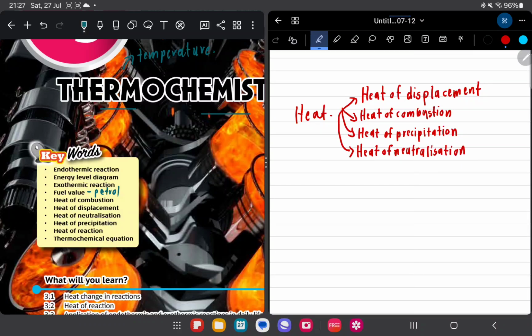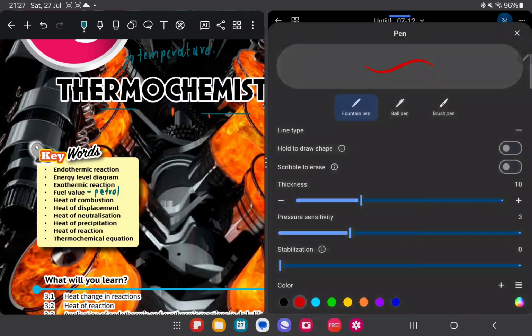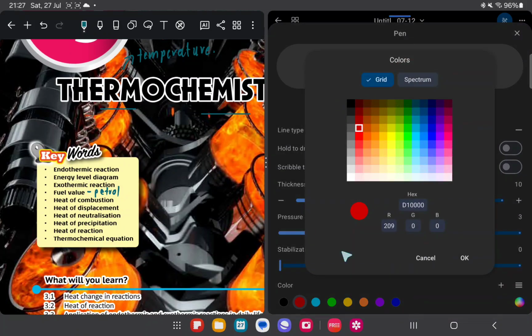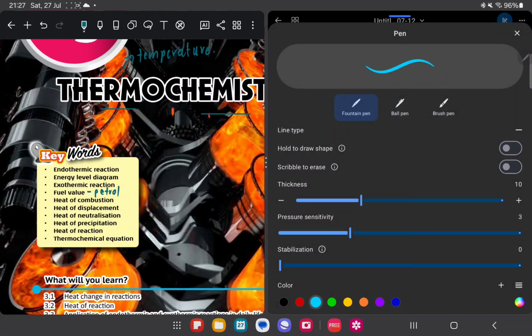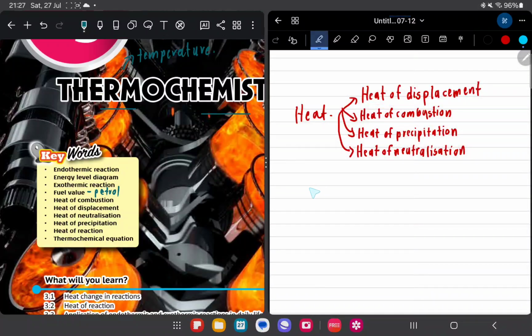Basically, precipitation comes from the word precipitate. Saya lukis lah kat sini. Let's say I have one container. Comel je container saya. I masukkan two types of solution.